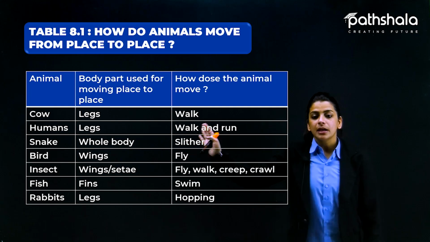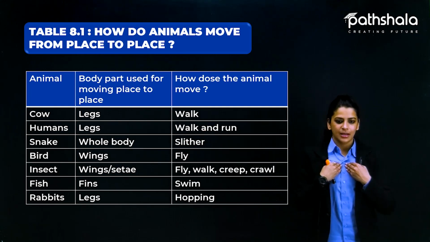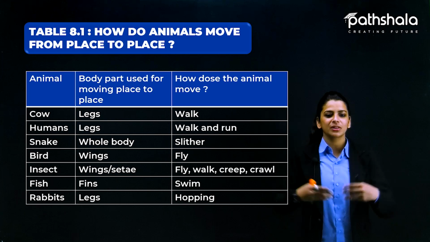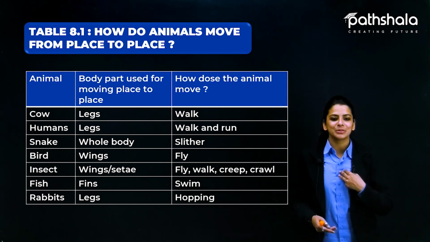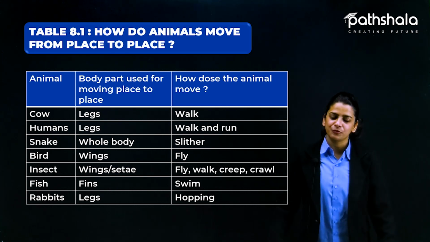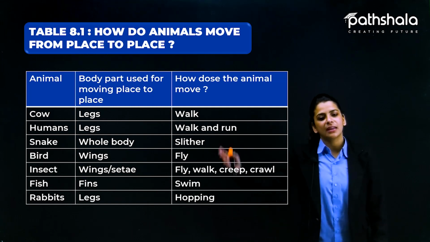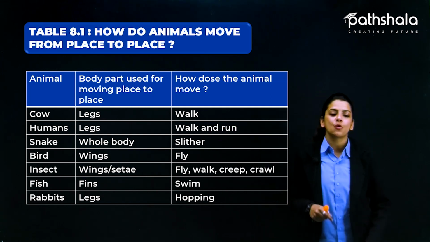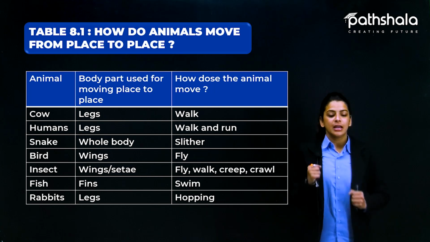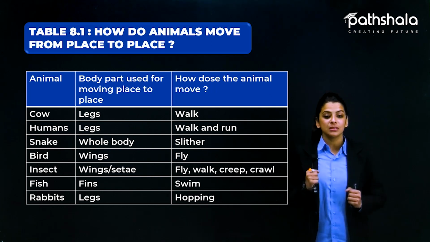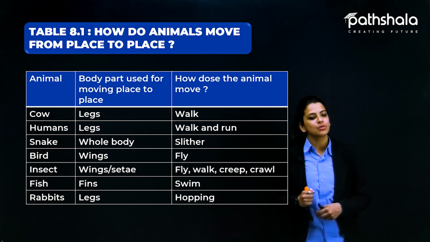Now, second, humans, us. We are also animals. हमें भी जानवर कहा जाता है. So, we are also animals, and how do we move? We move by our legs, and the movement that we do is walking and running. Running is also a movement of humans. Besides walking, we also run.